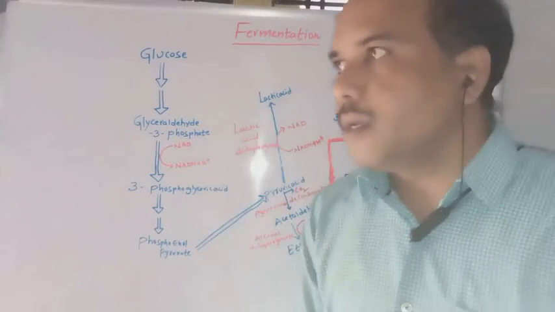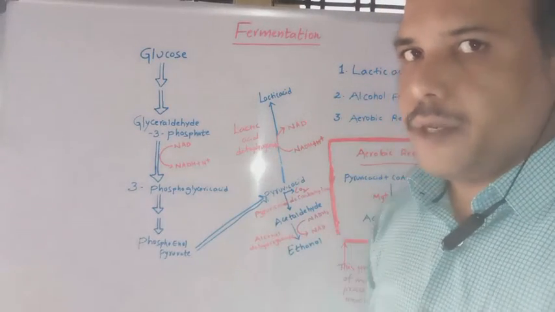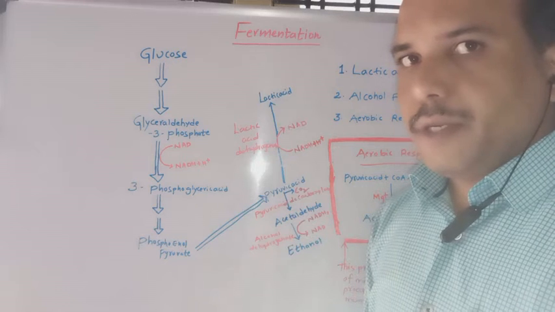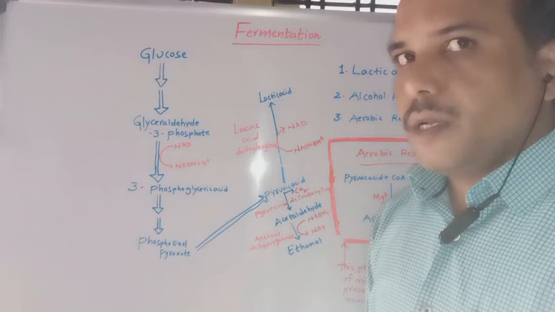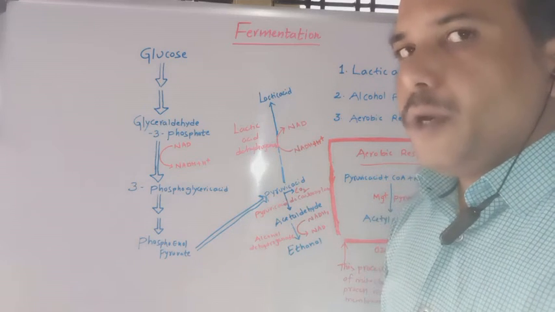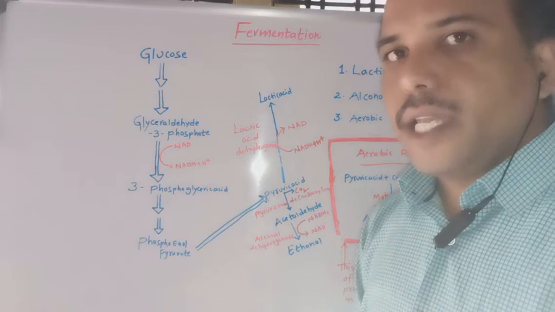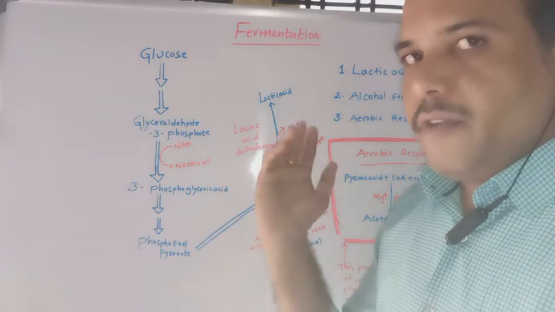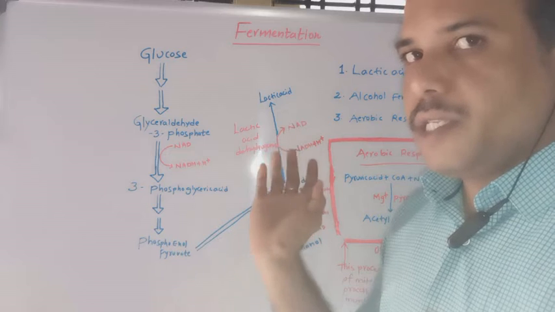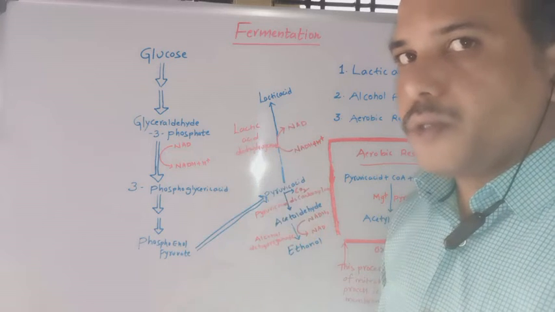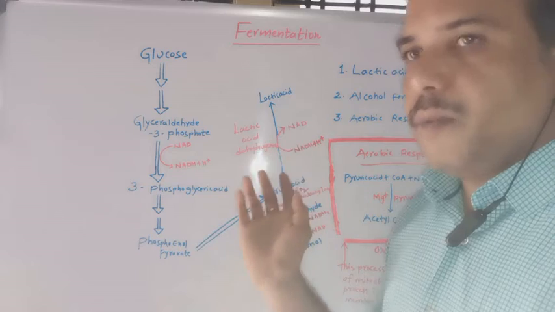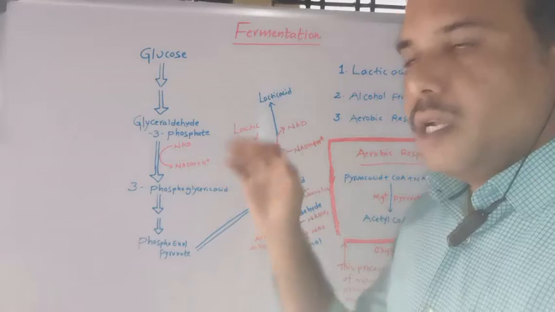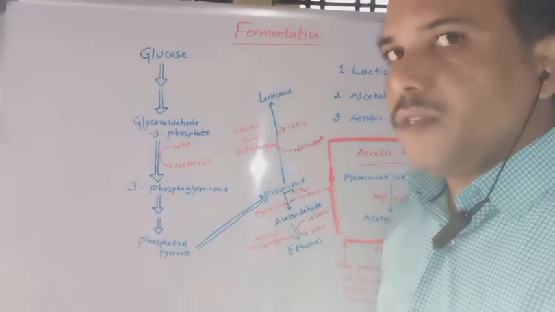Hello everyone. In this video, we discuss the fermentation process. In the last video, we discussed the glycolysis pathway. The end product of glycolysis now enters different pathways, depending on whether oxygen is available, what end product is produced, and where the reaction takes place. Let us discuss each and every step of this.